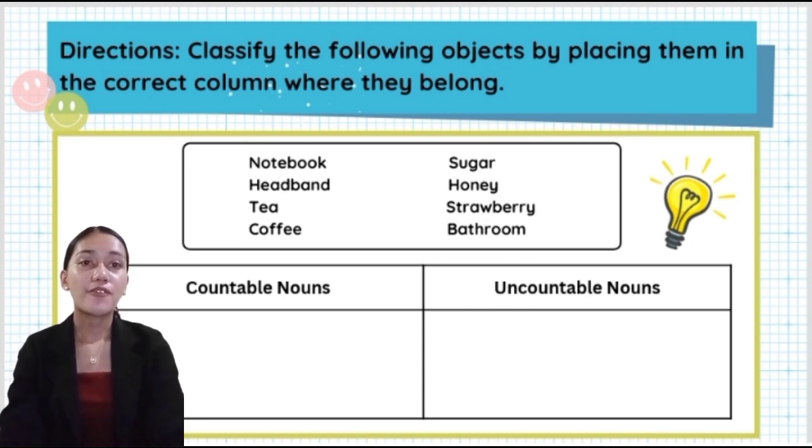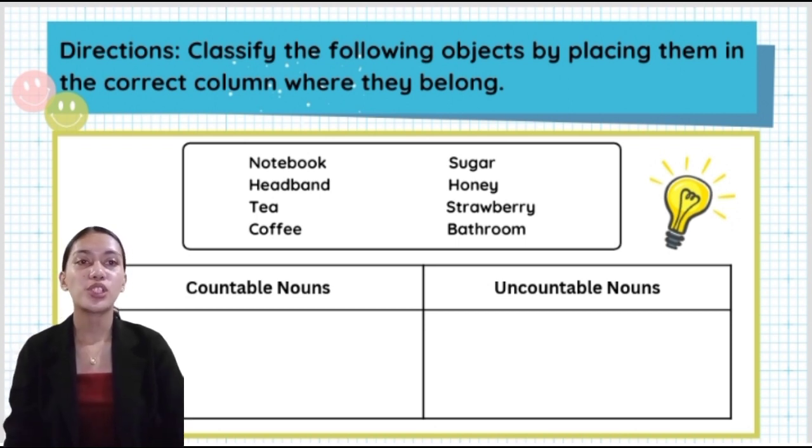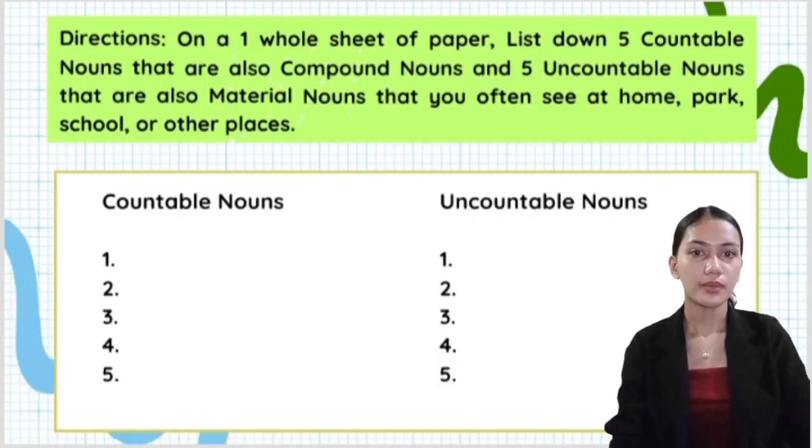We're going to have another activity, but this time it is an individual activity. So get a 1 whole sheet of paper. Here's what you're going to do. You're going to classify the following objects on the box by placing them in the correct column where they belong. I'll give you 5 minutes to work on the activity.